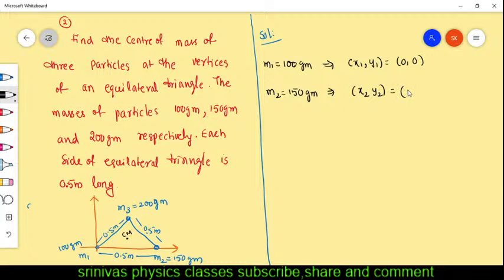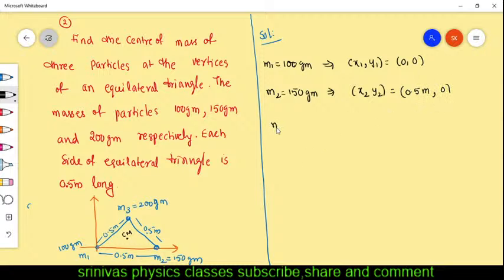On the x-axis, at what distance is it? You see the figure, the cursor is moving. On the x-axis, M2 is at 0.5 meter distance. Means M2's x value is 0.5. M2 is on the x-axis, that's why y is 0. Then we write 0.5 meter comma 0.